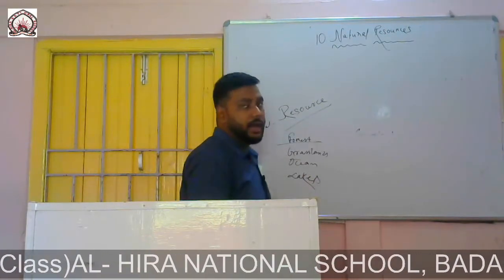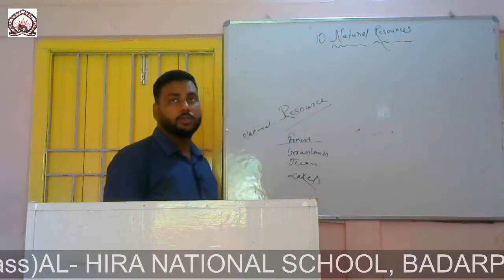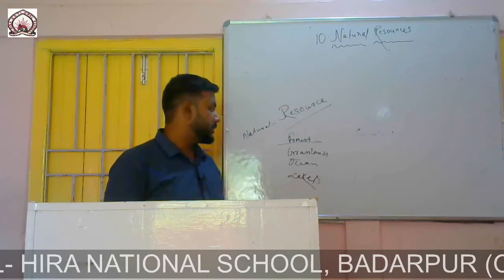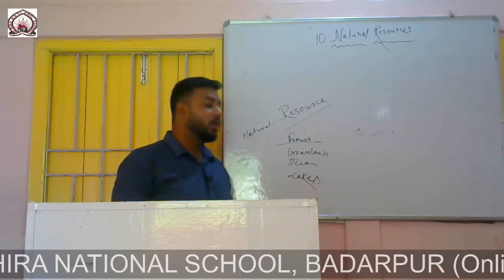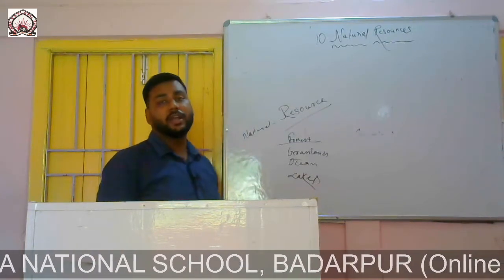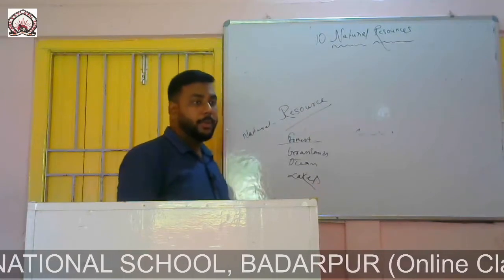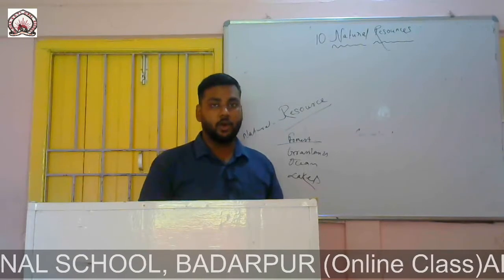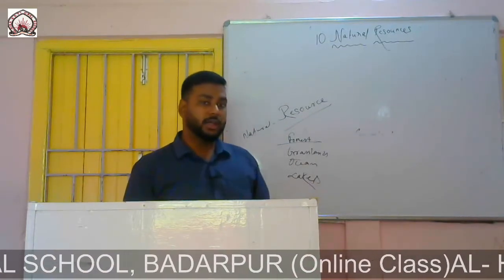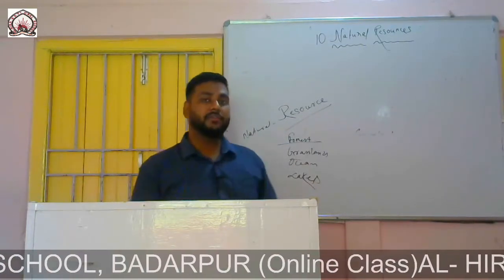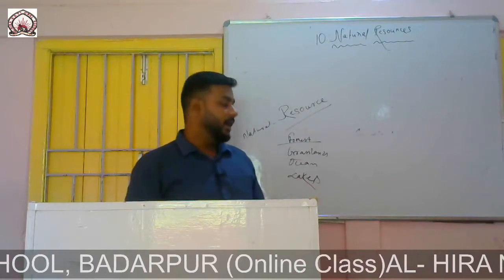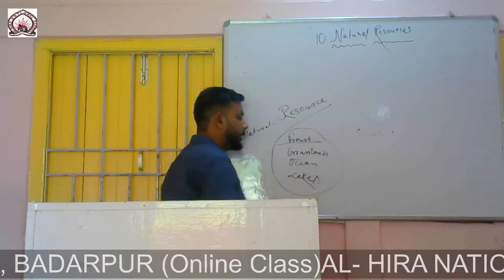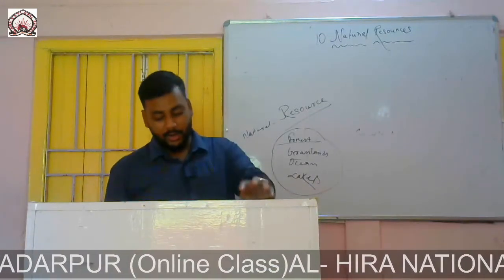Grassland, we see there are animals like sheep, goats, buffalo. They like to graze in grassland. Their natural habitat is grassland. Ocean, in ocean we see a wide variety of organisms or animals. There are fishes, seahorse, sharks, whales, corals. They all are found in ocean. In lakes also we see many types of fishes and other living organisms. So all the organisms that live in their natural habitat are known as wildlife.